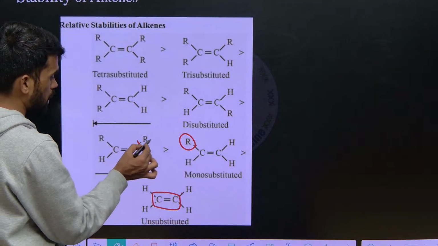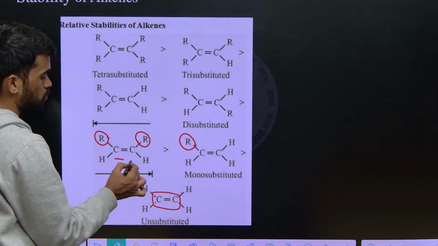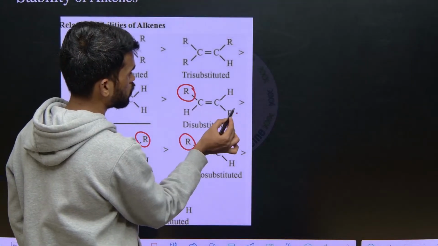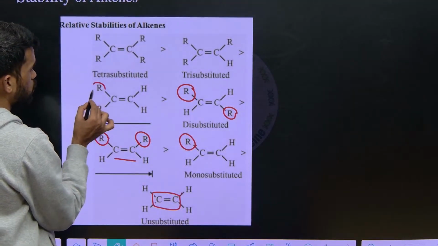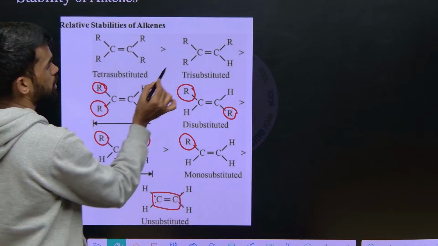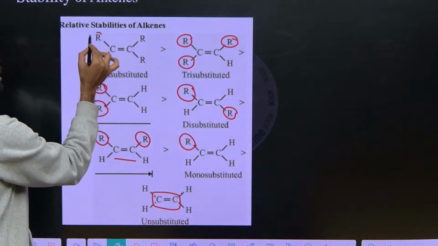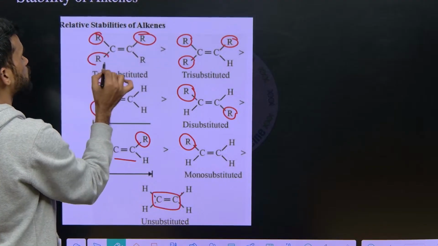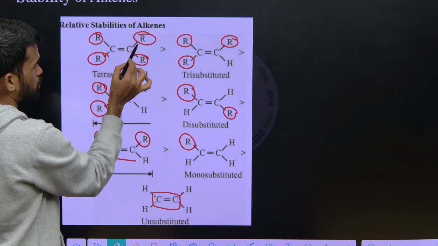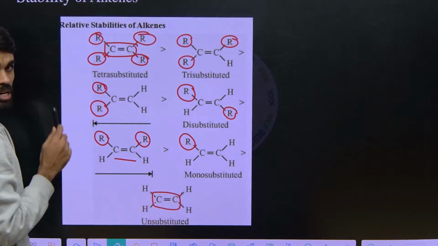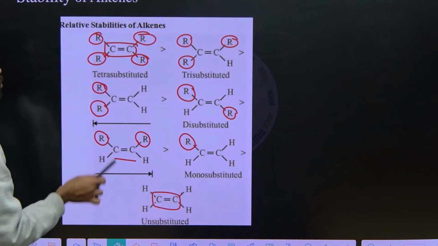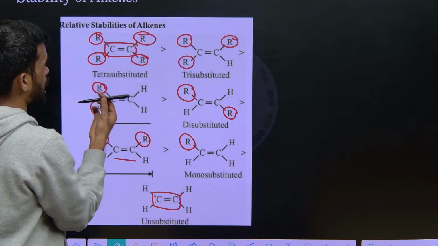Here you have 2 alkyl groups on the double bonded carbons. Here you have 2 alkyl groups opposite to each other. Here you have 2 alkyl groups on the same carbon. Then next here you have 3 alkyl groups. Like that, if you observe, more the number of alkyl groups, more is the stability of the double bonded alkene, like that particular alkene. Okay, so the double bonded hydrocarbon. So tetra substituted, more substituted alkene is more stable.